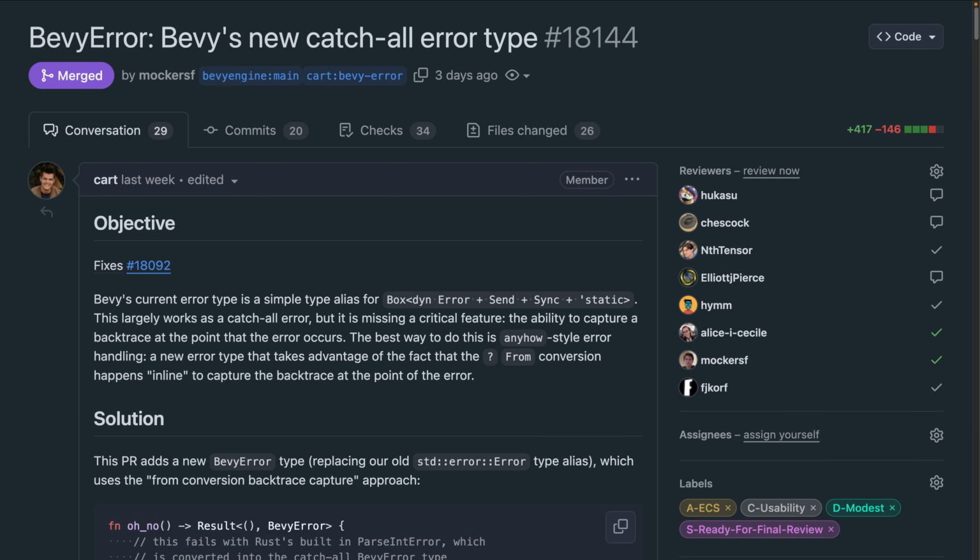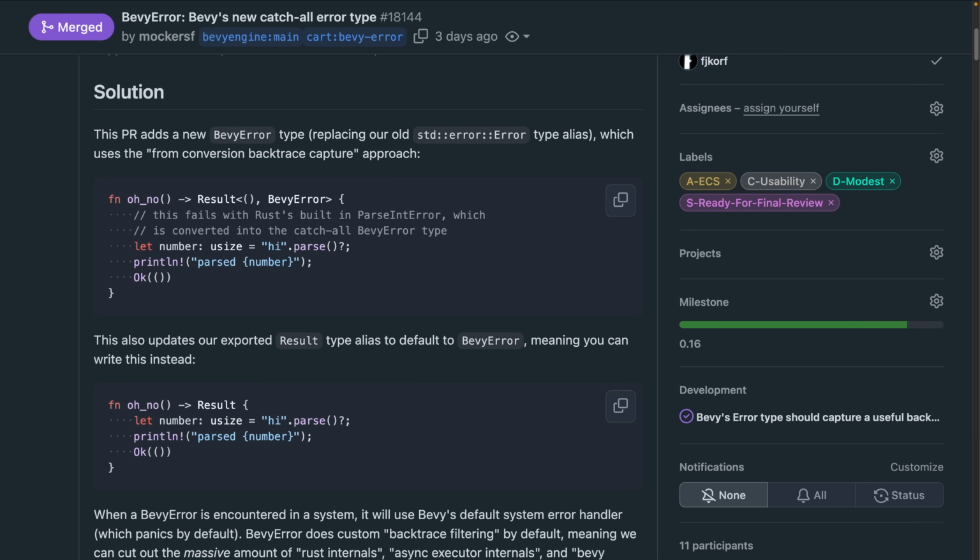So first, let's talk about BevyError, Bevy's new catch-all error type. In 0.16, Bevy is moving towards more result-oriented error handling for systems, observers, and other things. 18.144 introduces a brand new catch-all BevyError type, which improves error reporting in a similar way to crates like anyhow. This new error type has been integrated into Bevy's result type alias, making it possible to write a function that returns just that result.